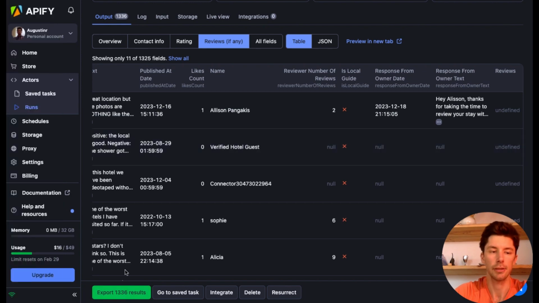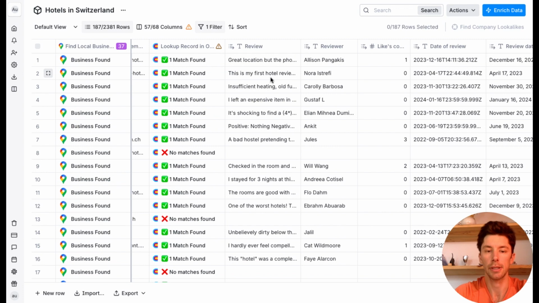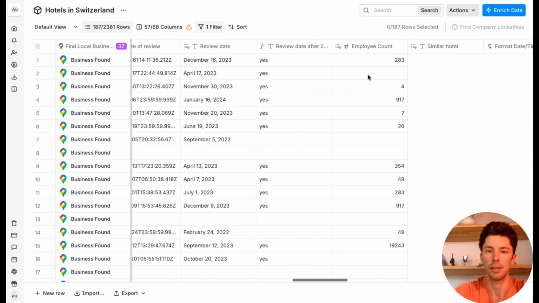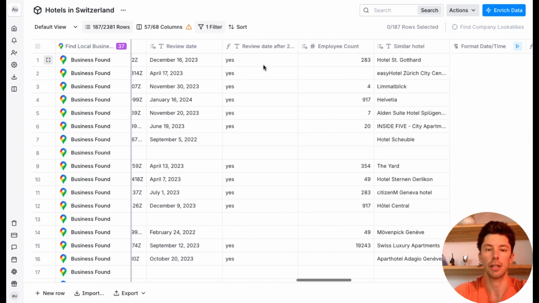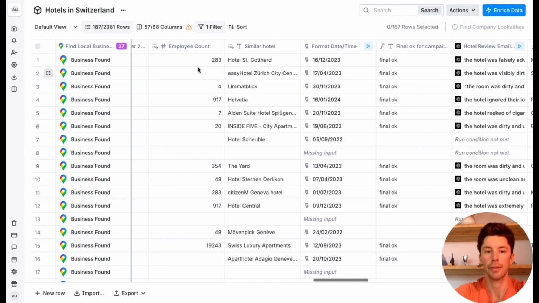So I exported the results and added to another table in Clay and used the lookup record to import the reviewer and all these other details. Here I basically filtered out all the comments that were 2 years older. I got the employee count from this Google enrichment.